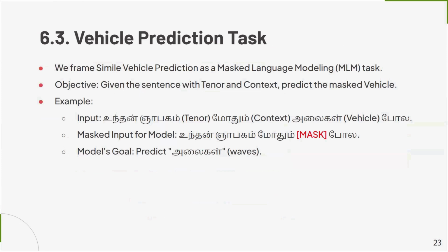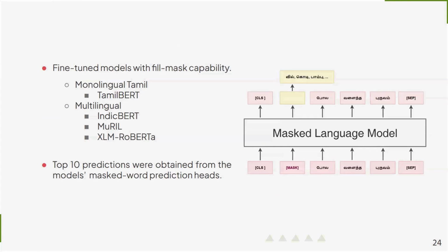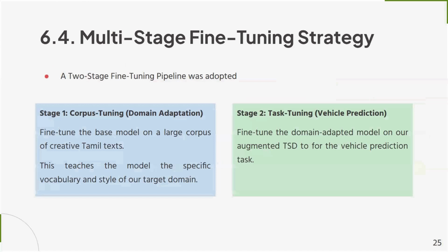We frame the simile vehicle prediction as a masked language modeling task. Our objective is, given the sentence with tenor and context, to predict the masked vehicle. We fine-tune models with fill-mask capability. We fine-tune a monolingual model, Tamil BERT, and multilingual models such as IndicBERT, MuRIL, and XLM-RoBERTa. The top 10 predictions were obtained from the model's masked word predictions.